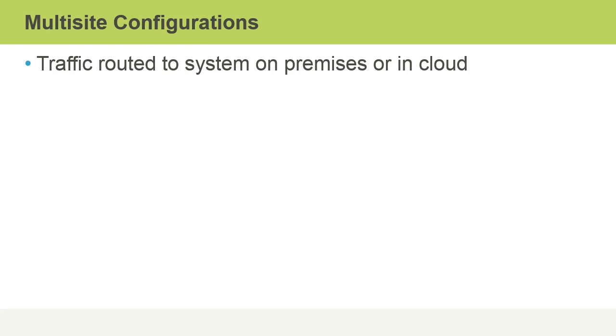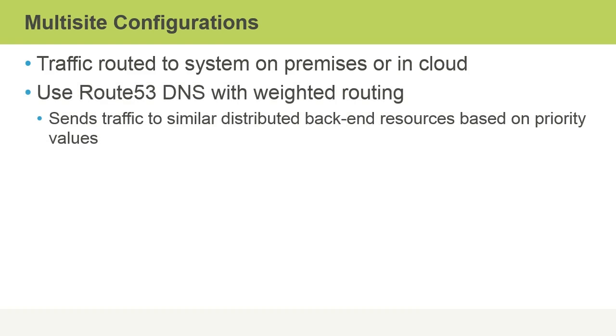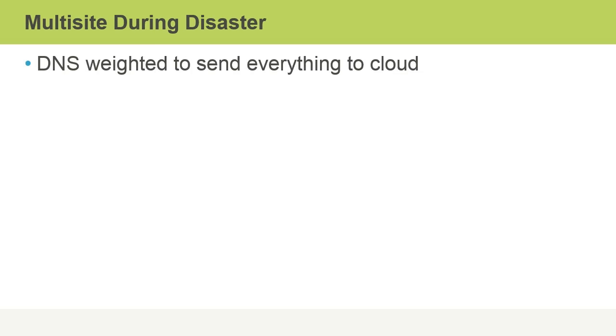With multi-site configurations, traffic can be routed to systems or on-premises environments in the cloud. We can use Route 53 DNS with weighted routing. This allows us to send traffic to similar distributed backend resources based on a priority value. DNS can also be configured during a disaster so that it's weighted such that traffic would be sent to the cloud instead of to our on-premises active configuration.